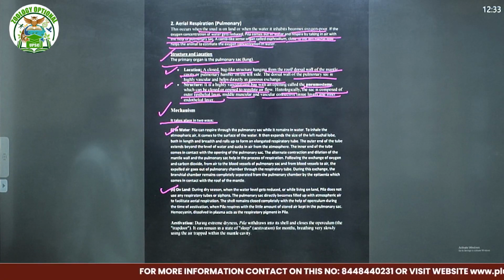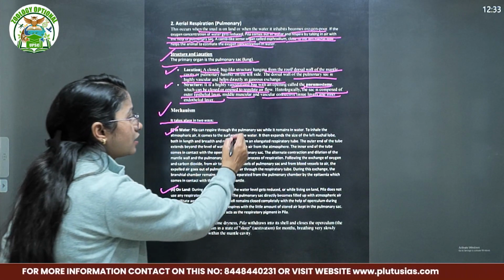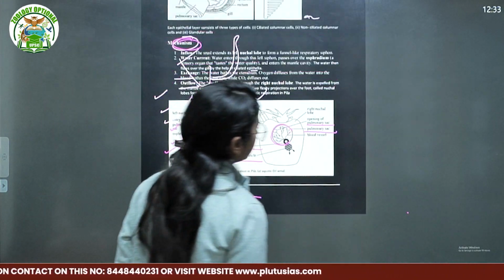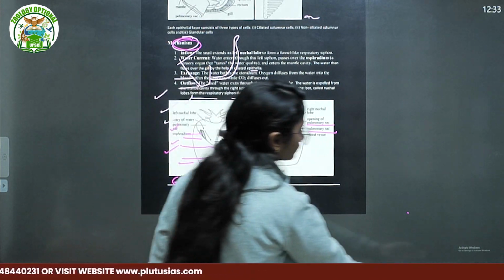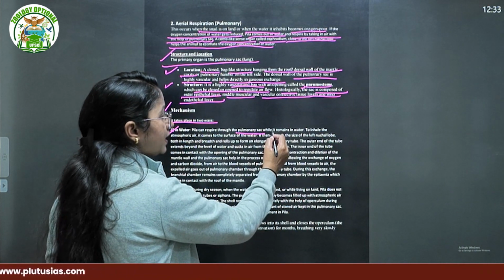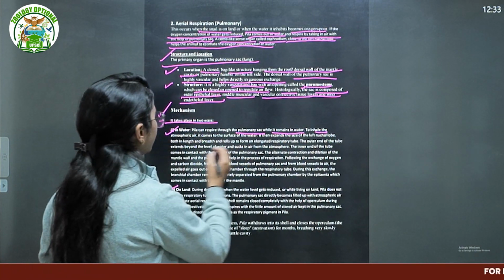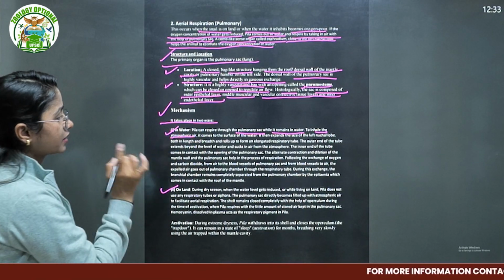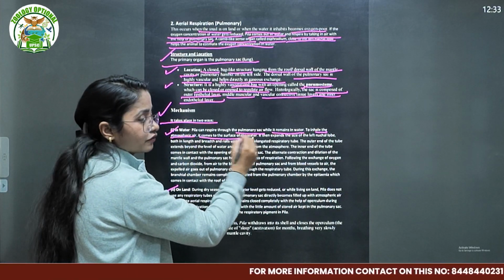Mechanism: it takes place in two ways, in water and on the land. In water, Pila can respire through the pulmonary sac, which we have just seen. While it remains in the water, to inhale atmospheric air, listen carefully, it comes to the surface of the water.